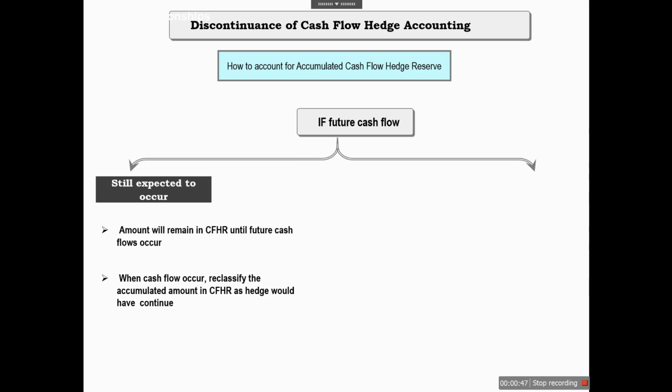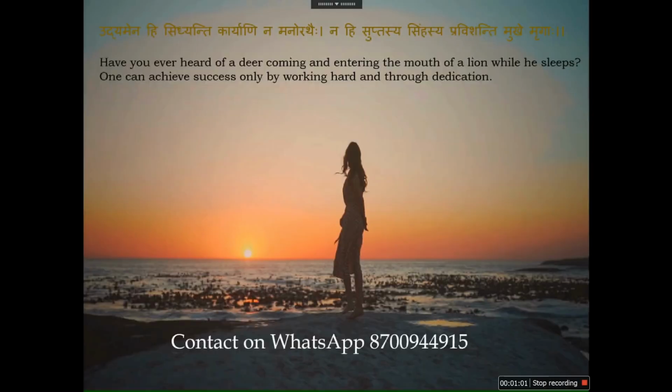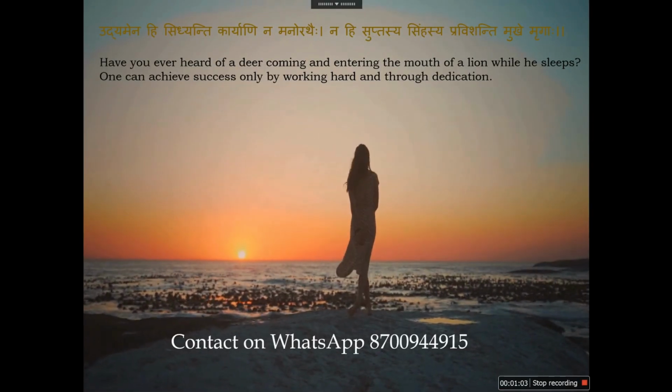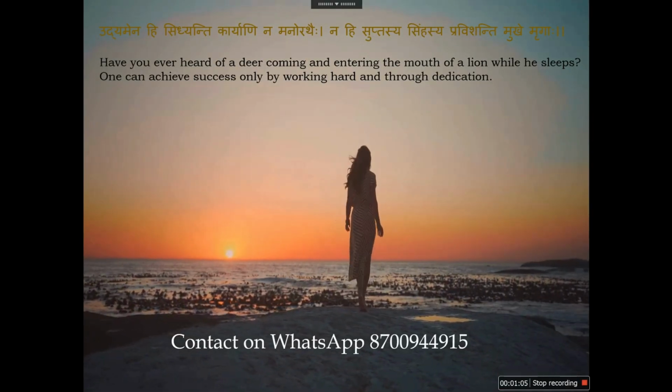And in case the entity expects that future cash flow will not occur, in that case we need to immediately reclassify the amount in the cash flow hedge reserve to the profit and loss account. So this is all about the discontinuation of hedge accounting.